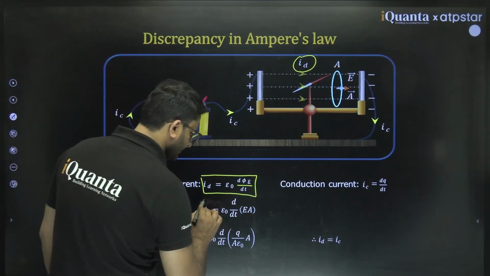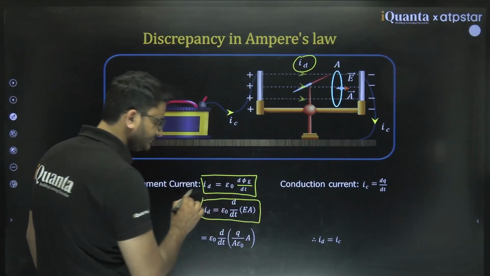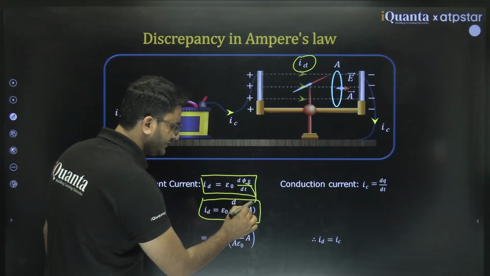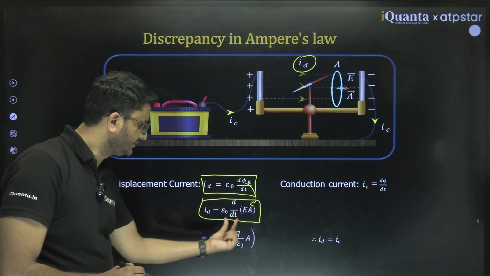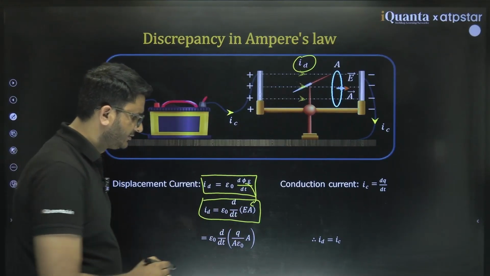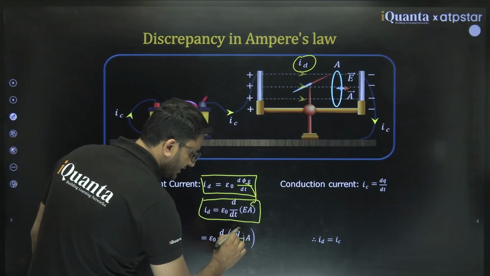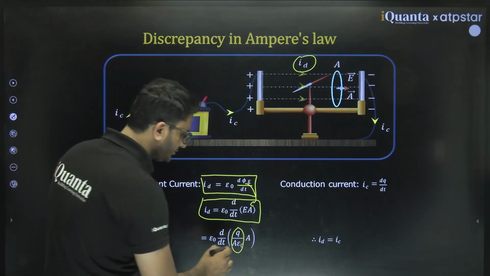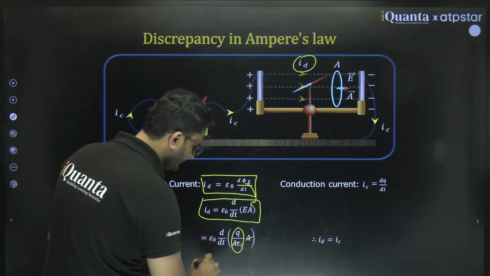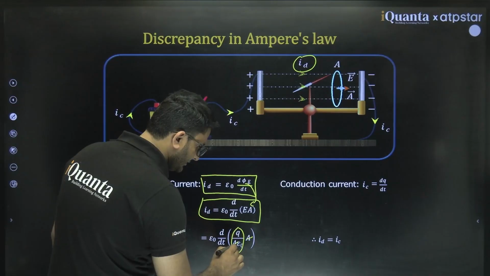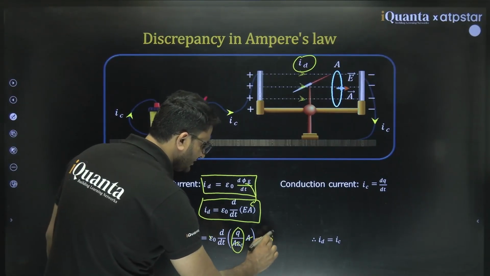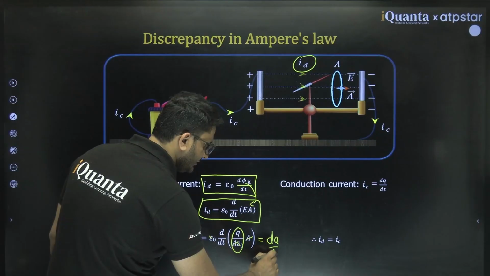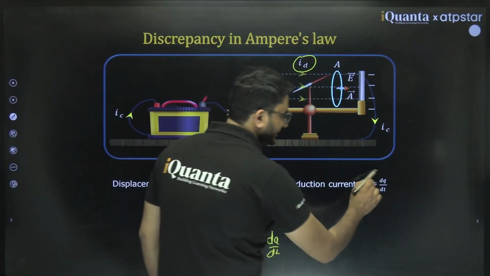You can put the value of phi E as electric field into area, and this electric field you can also put as sigma by epsilon naught, and sigma is Q by A. The area got cancelled, epsilon naught got cancelled, so it is nothing but dq by dt only, and dq by dt is the conduction current.